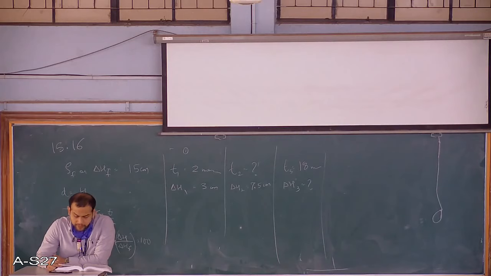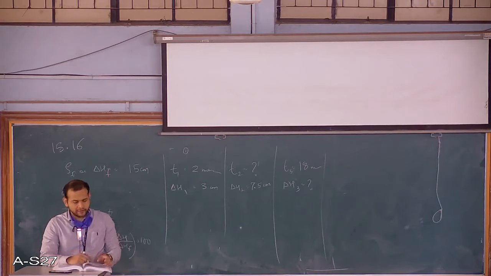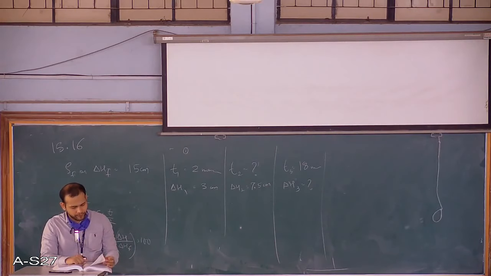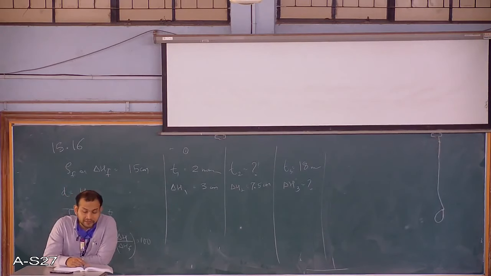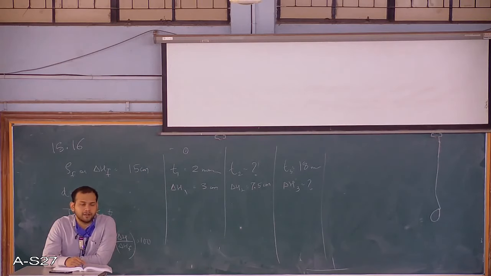There is another problem which we have already solved in the previous video, which came in some government exam. Okay, and there is one last type of problem where you have to find out the settlement. I hope you remember this formula: settlement equals Cc H upon 1 plus e naught, log of sigma plus delta sigma upon sigma dash.